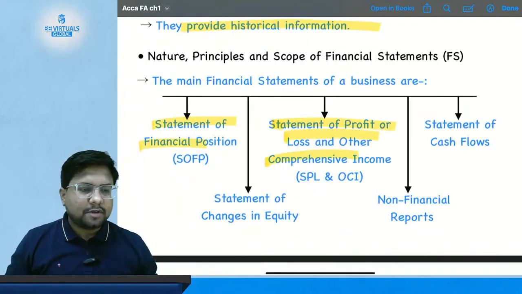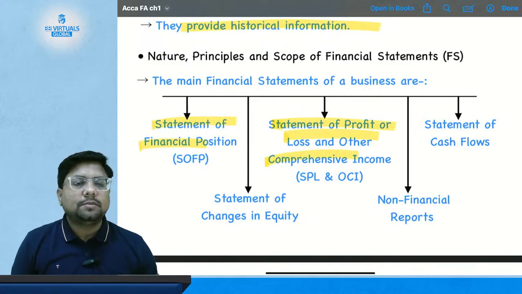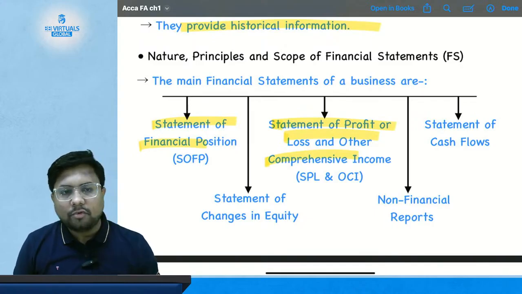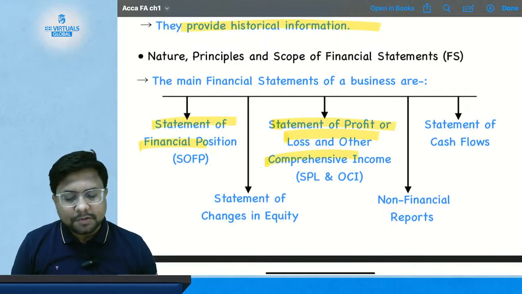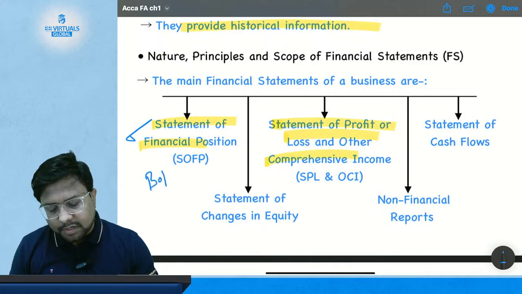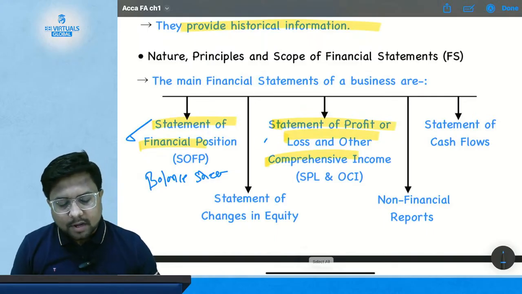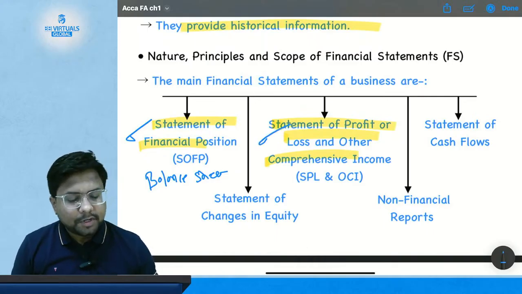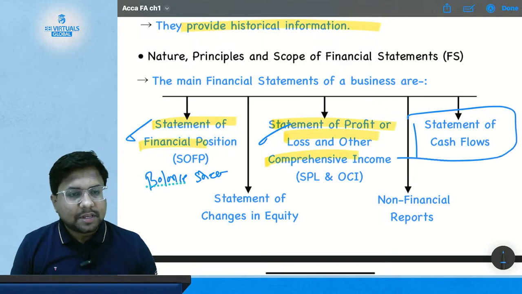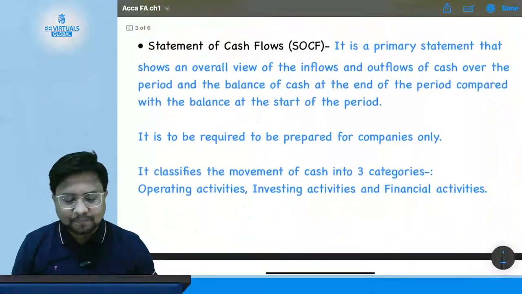Okay, so now we start with a fresh topic for this class. In the previous class, we studied the nature, principle and scope of financial statements, where we studied the statement of financial position, which is also called the balance sheet. Then we studied the statement of profit and loss and other comprehensive items. Now we have to study what the statement of cash flow is. So let's start with the statement of cash flow.